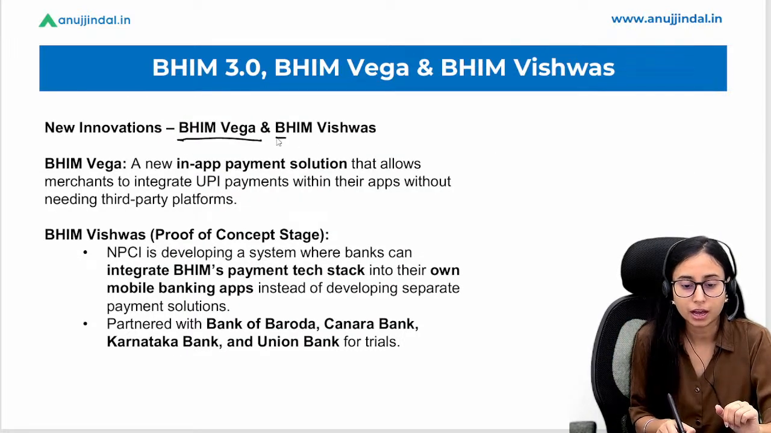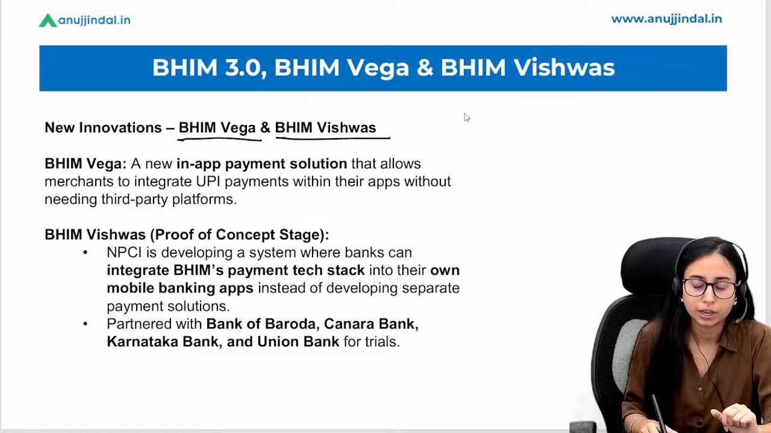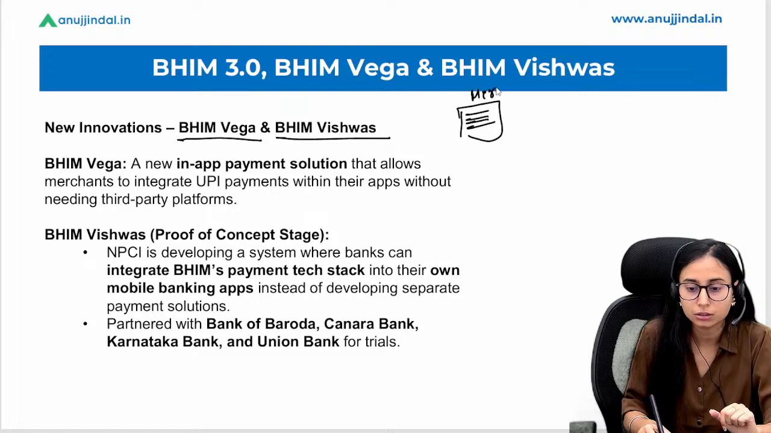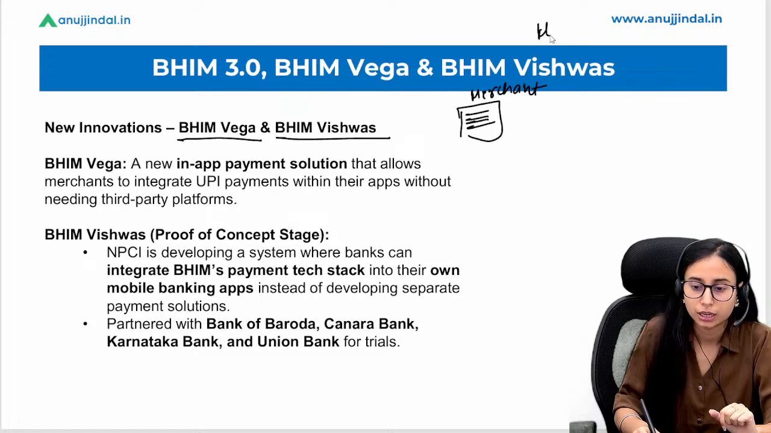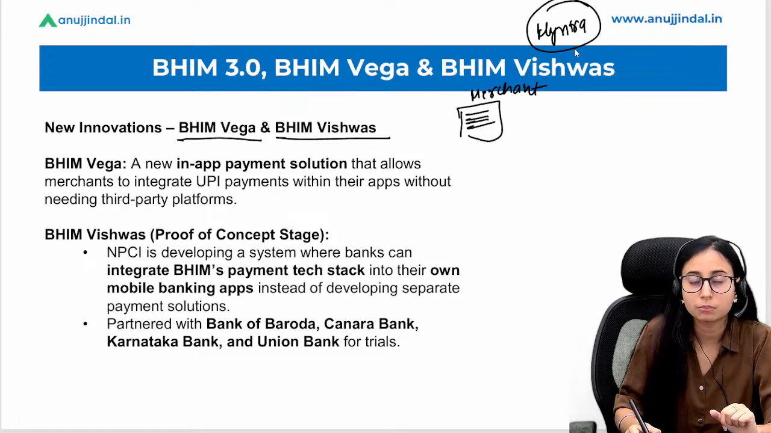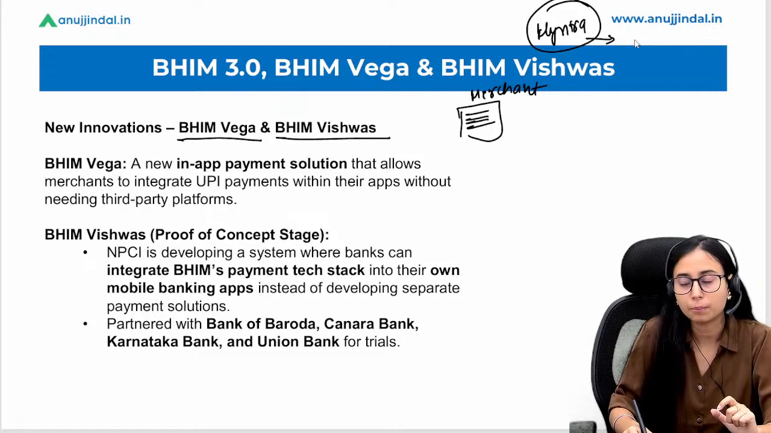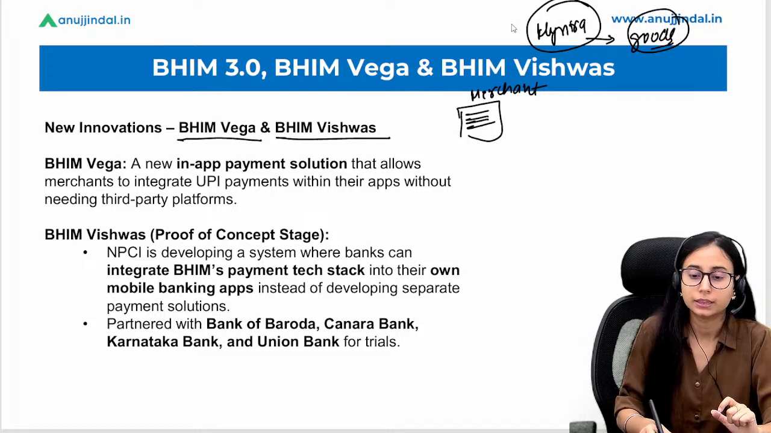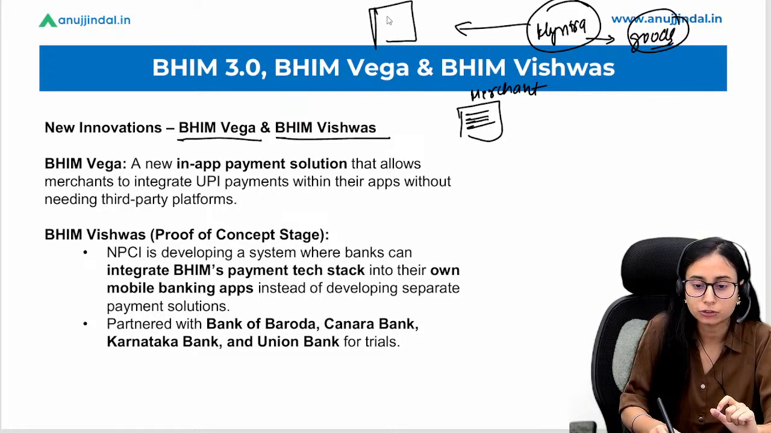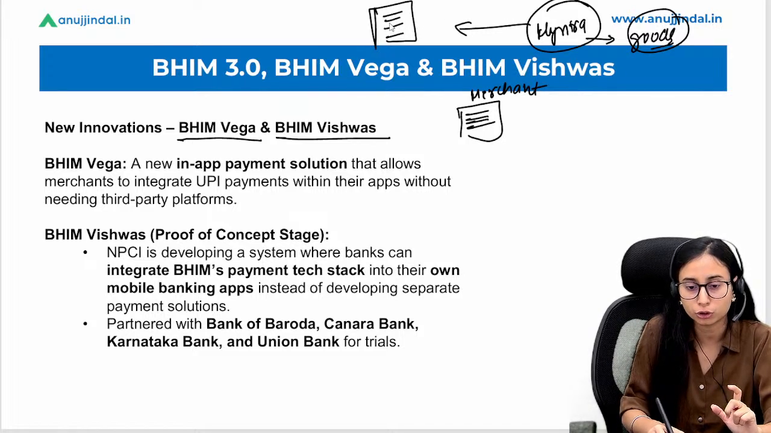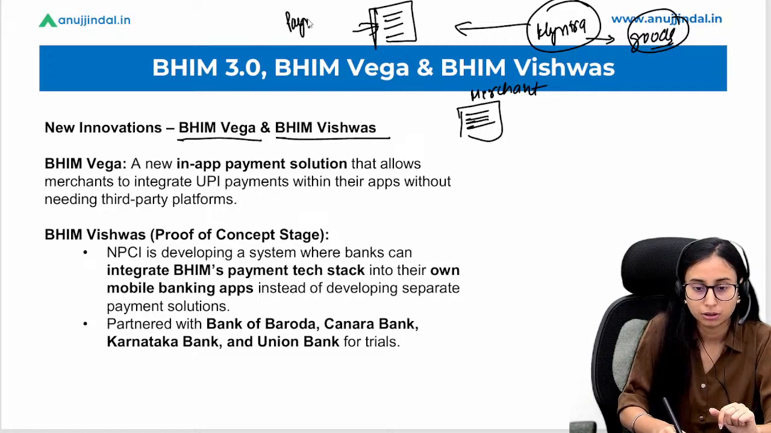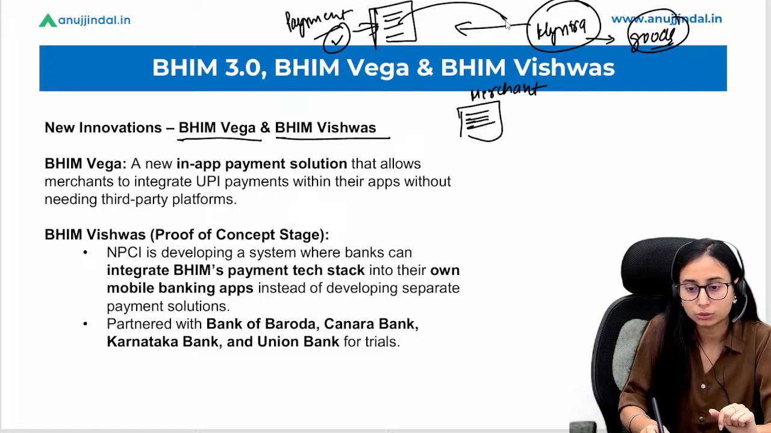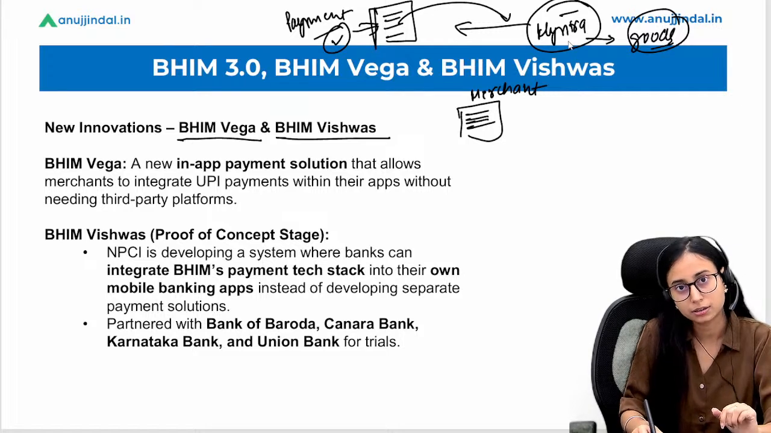Then we have BHIM Vega and BHIM Vishwas. Now what happens whenever you make a payment? Whenever you make a payment using a merchant app, suppose I'm using the Myntra app to make payment for a particular good that I have bought from there. What happens is that it takes me to the interface of UPI for making payment. Once I have made the payment, they take me back to Myntra's interface, right? This is how it happens.